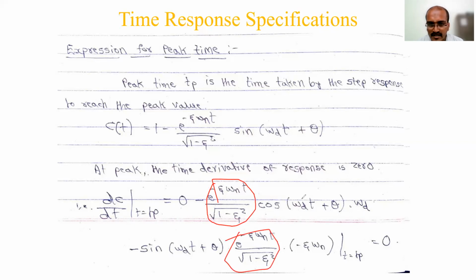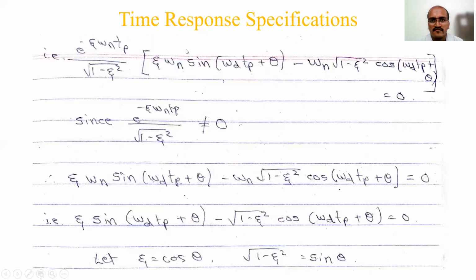So in this, omega d into cos of omega d t plus theta, and here it will be sin of omega d t plus theta into zeta omega n. This minus, minus becomes plus here, minus sign, minus sign. That is why it is written first: zeta omega n tp over square root of 1 minus zeta square.